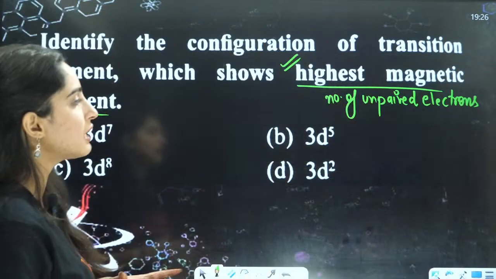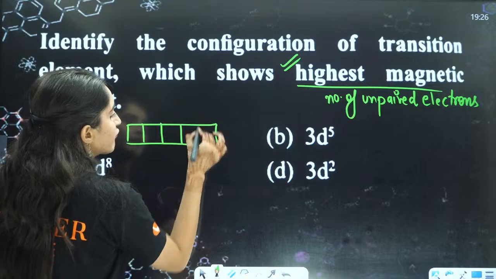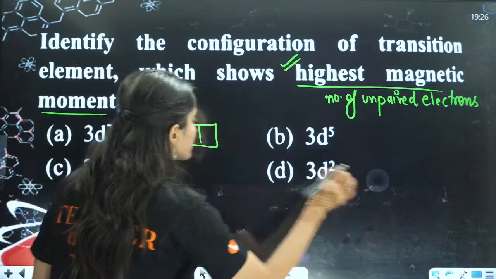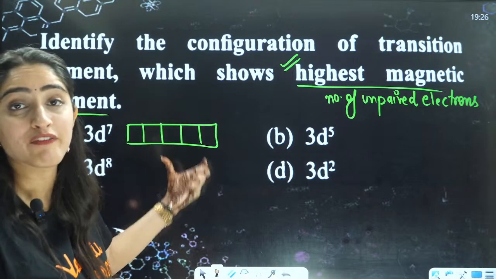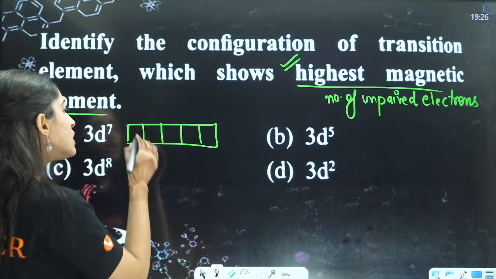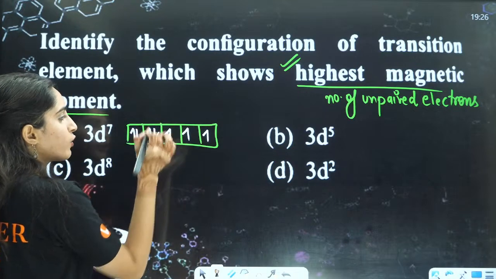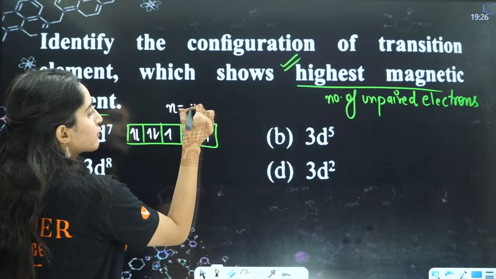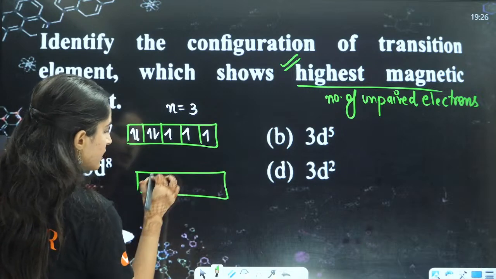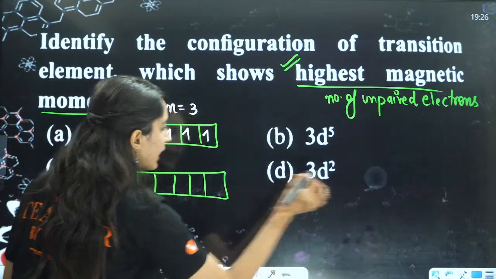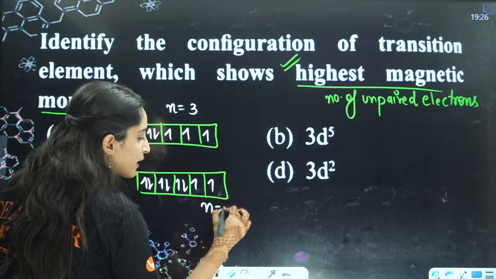So if you want to find the number of unpaired electrons, let us make the structure here. This is your d. Let us make 5 boxes here, right? And here you have 7 electrons, right? Firstly, singly fill all the d orbitals, because these 5 orbitals have the same energy. So firstly, singly fill all the orbitals, then 5 is already done, then 6, and then 7. So your number of unpaired electrons is 3 here, right? And what about this one? Here you have 3d8. Again here it will be 1, 2, 3, 4, 5, 6, 7, 8. Now your number of unpaired electrons is 2.